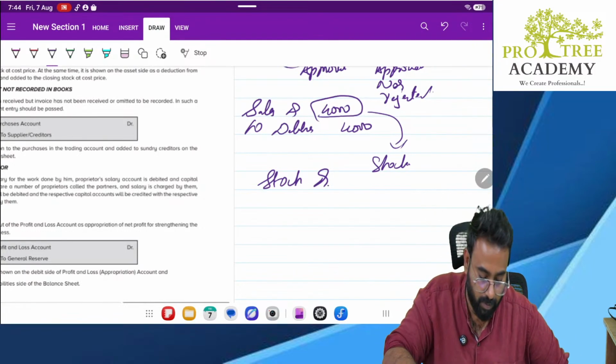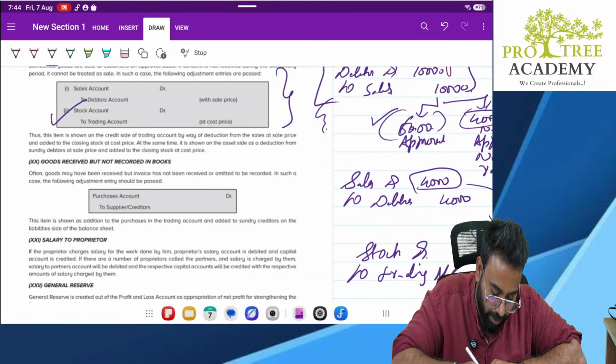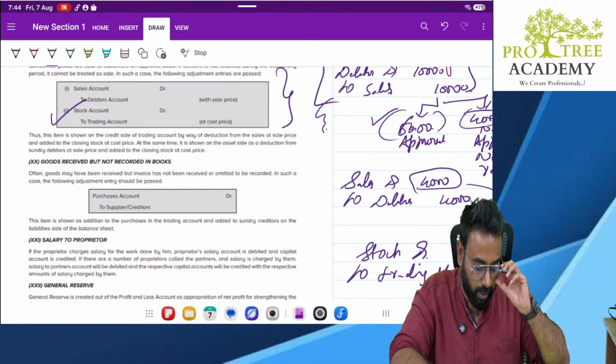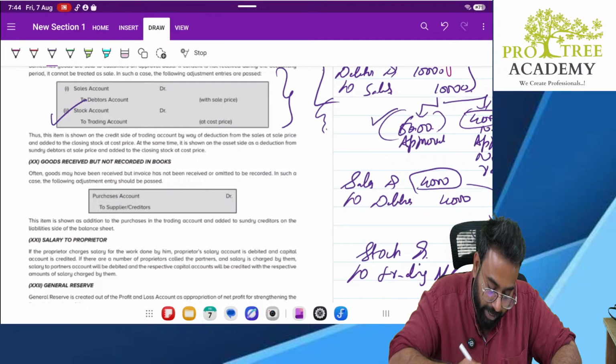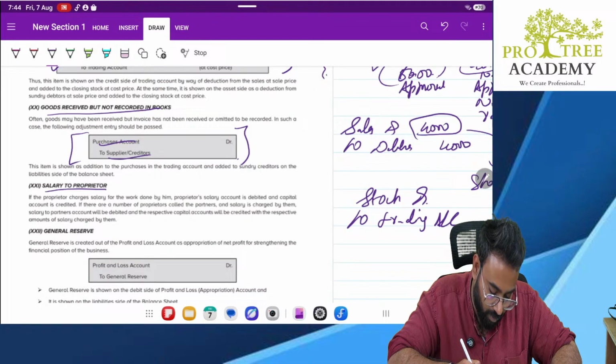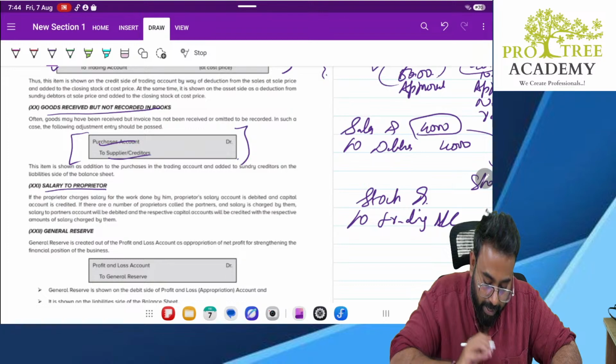Clear? Yes? Okay. Goods received but not recorded in the books. Record it: purchase account debit to creditors account. If goods have been received and it is not recorded, you please record. Salary to proprietor. They have given that if the proprietor charges salary for work done by him, proprietor salary account is debited and capital account is credited.